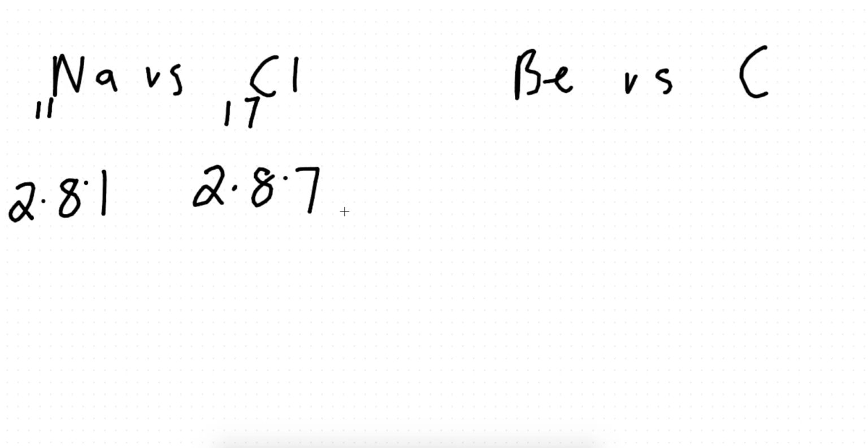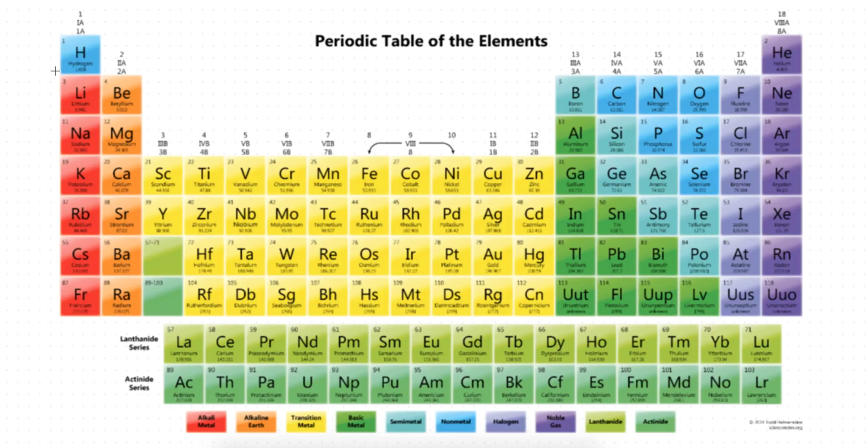Now, look at beryllium versus carbon. Beryllium has a proton number of 4, so electronic configuration is 2.2. Carbon has a proton number of 6, so the electronic configuration is 2.4. How many shells are filled with electrons? 1 shell, 2 shells. So both beryllium and carbon have 2 shells filled with electrons. What period are they in? Period 2. See, period 1, period 2. You see the logic, guys. And for elements to be arranged in a group, their group is based on the number of valence electrons.